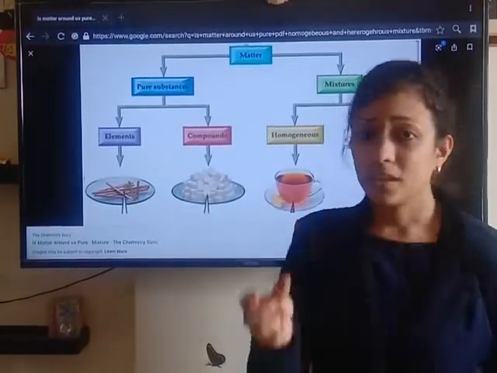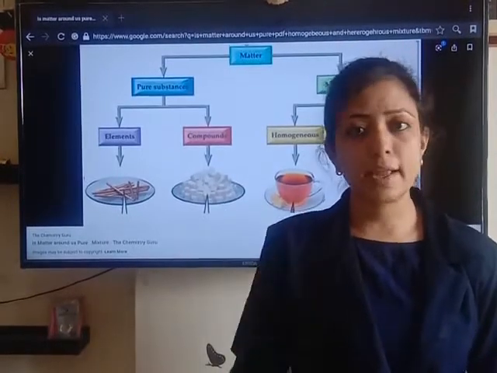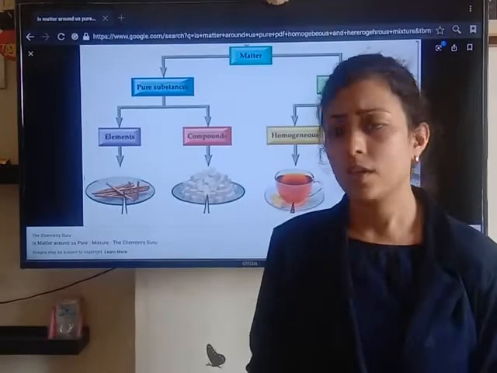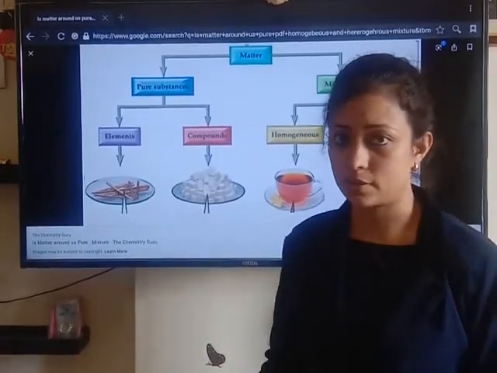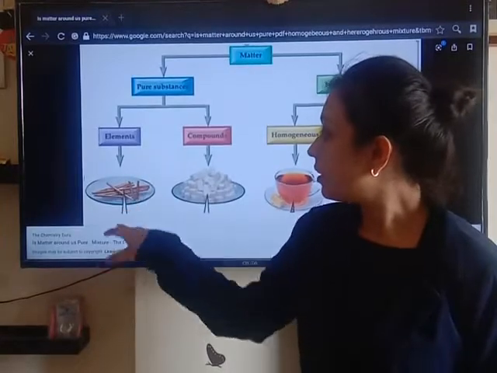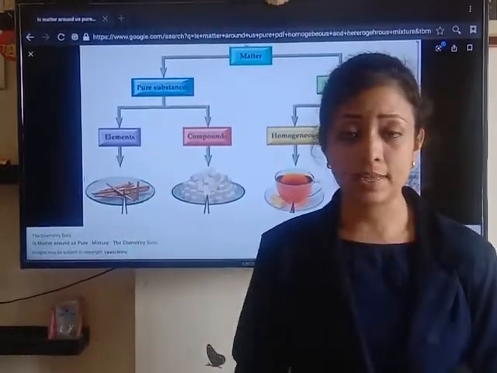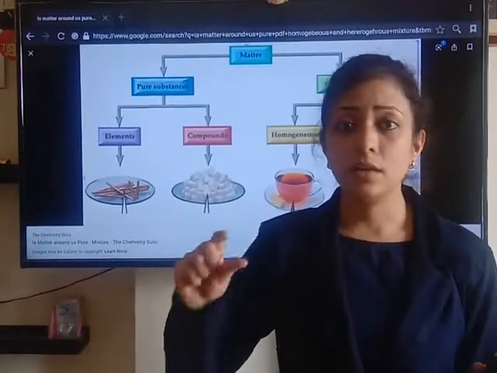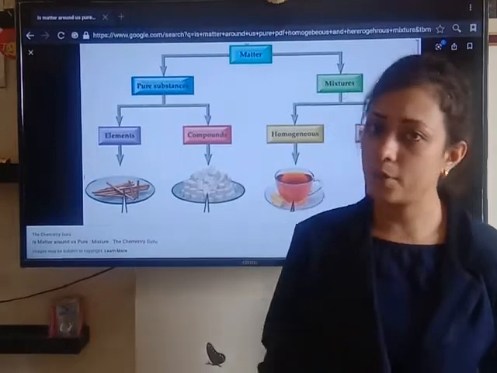Here the cubes of sugar are shown. Now this cube of sugar contains only particles of sugar, nothing other than that. It means the compound is a pure substance. Here the copper tubes are shown, or copper plates. We take an example. In the copper plate only particles of copper are there. It means again that is a pure substance.